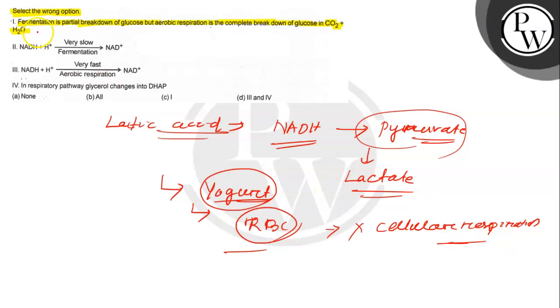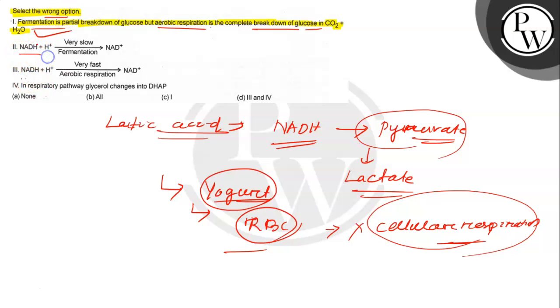So which one is the correct? The first one is correct. Fermentation is a partial breakdown, but aerobic respiration is a complete breakdown, because fermentation doesn't participate in the cellular respiration. So the breakdown of glucose is partial. This one is the correct answer, but the question is asking about the wrong option.